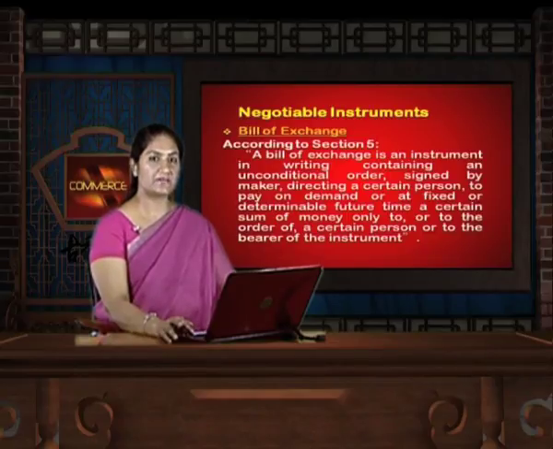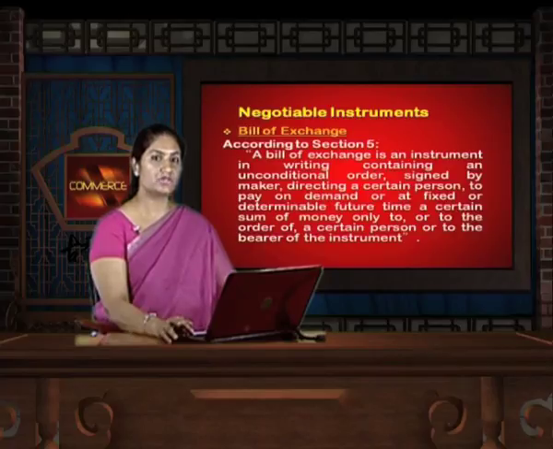Therefore, from this definition we can find out that there has to be a person who has made the instrument, that is the drawer of the instrument, who is directing another person, that is the drawee of the instrument, to make a certain sum of money available either to himself or to the payee named on that instrument.